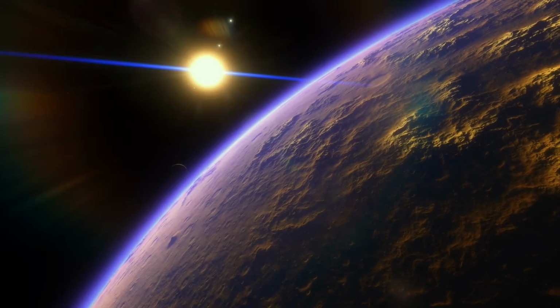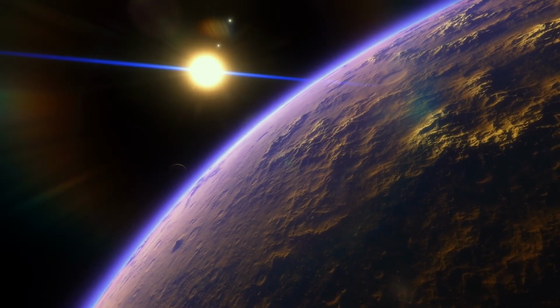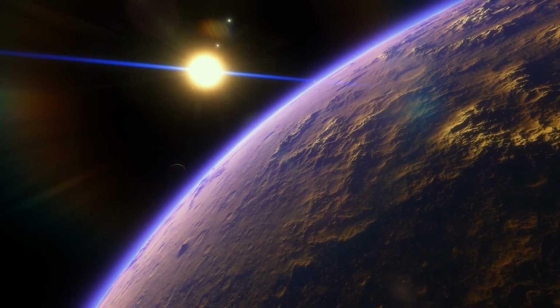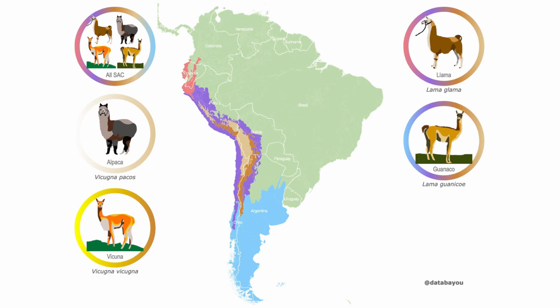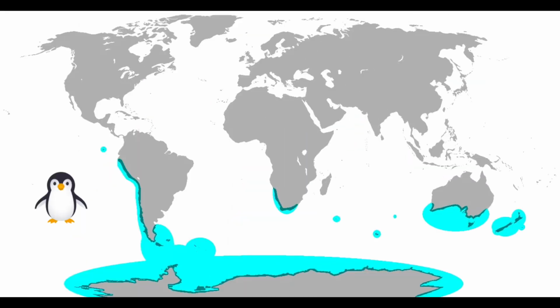Today, we will look at some maps showing the habitats of different animals. Here's a map showing the habitats of llamas, alpacas, vicuñas, and guanacos. This map shows where in the world you can find penguins.